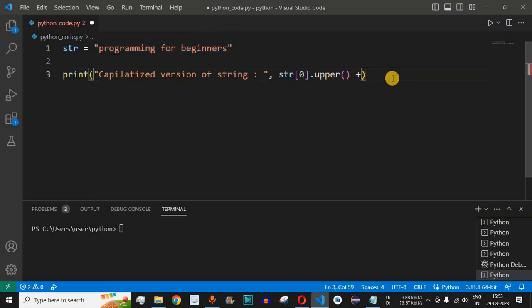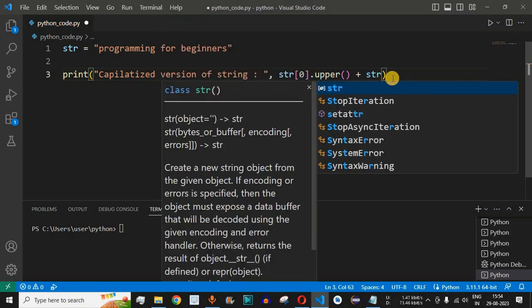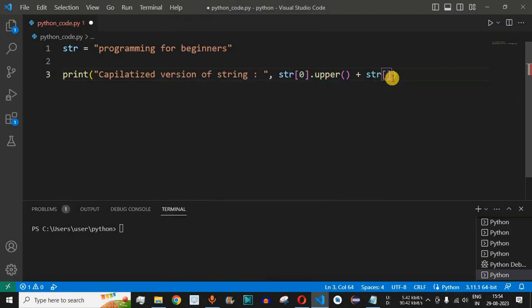So we will have the string concatenation operator, that is plus, and then we again use string slicing. We provide str, and inside the open and close brackets we provide 1 as the start point, and we don't provide the end point. That's because we have to go from the second character up to the last character, as far as indexes are concerned. The second character is accessed by using the index 1 that we have provided here. So guys, this is also string slicing, which we have used in order to convert the lowercase to uppercase.